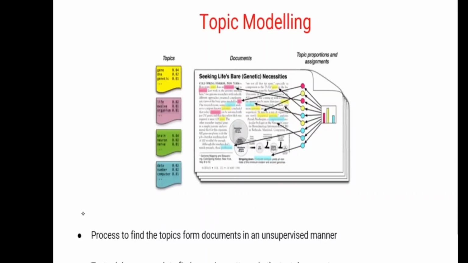Right? And the text mining approach. Here, the text mining approach is used to find the recurring patterns in the text documents. For this, we are going to use a technique called LDA. The concept name is topic modeling and the algorithm name is LDA.